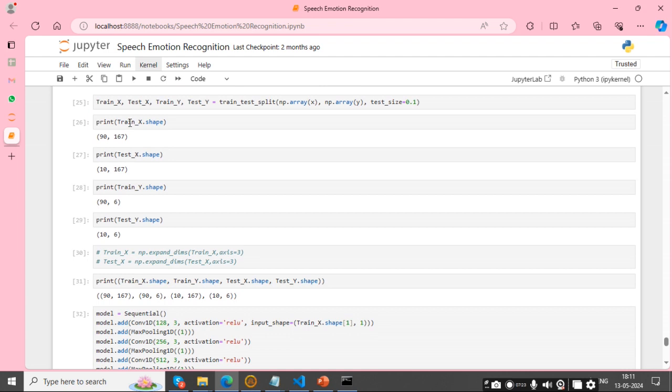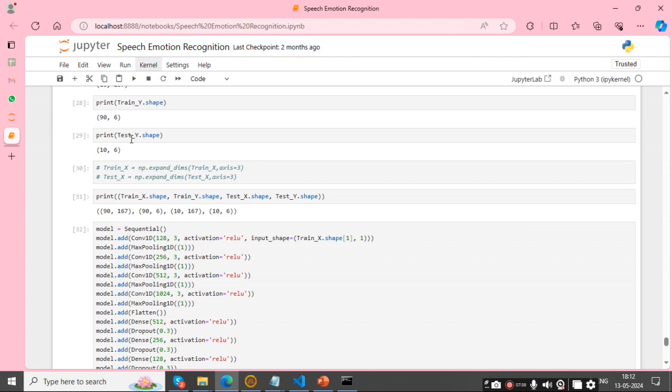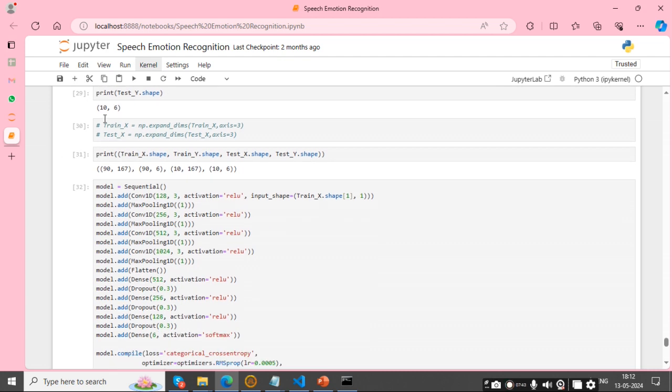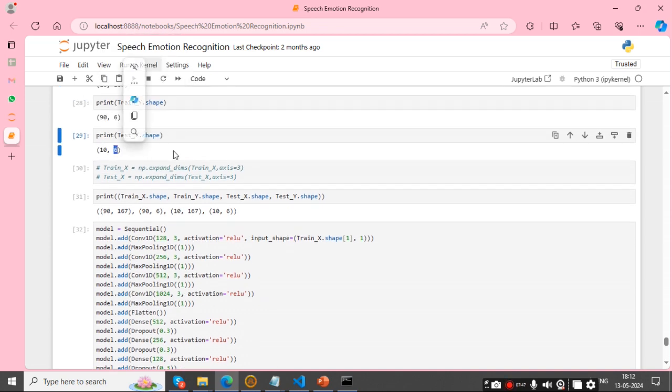Now I am showing my train shape. Train X shape is 90 by 167, test X shape is 10 by 167, train Y shape is 90 by 6, and test Y shape is 10 by 6. Here 10 means rows and 6 means columns.